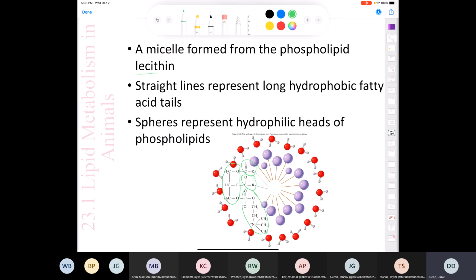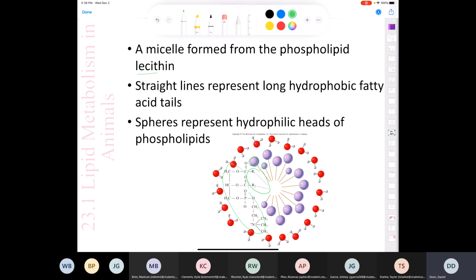Now, what's the take-home message? The take-home message is that lecithin has a polar part, right? All these little purple spheres here, that represents the polar head group of the lecithin molecule. That would represent this part here, which is polar. But then we have these big R groups here, which are nonpolar. Those are just long hydrophobic tails.